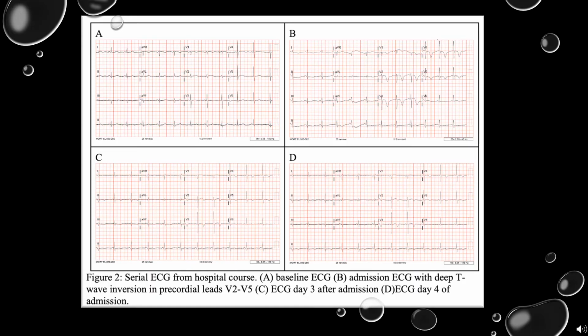On this slide, you can see a series of EKGs for the patient throughout her hospital course, with image A corresponding to an EKG from prior admission to the hospital. Image B shows the deep cerebral T waves in V2 to V5, and images C and D, respectively performed on days 3 and 4, show complete resolution of the deep cerebral T waves in V2 to V5.